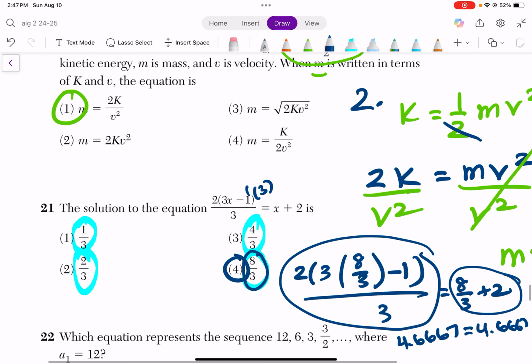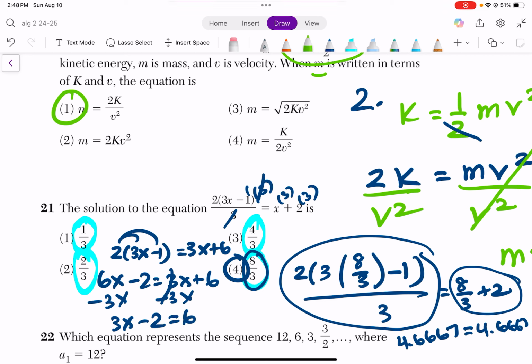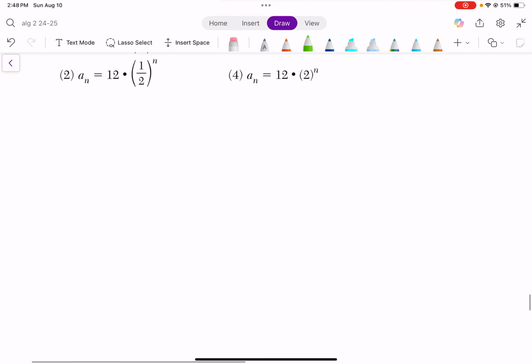You would multiply every single term by 3. This would cancel out. So you would be left with 2, parentheses 3x minus 1. 3 times x is 3x. 3 times 2 is 6. Distribute. 6x minus 2 equals 3x plus 6. Subtract 3x. 3x minus 2 equals 6. Add 2 on both sides. 3x equals 8. Divide by 3. X equals 8 over 3. Okay? So, 2 ways that you can do this. We're going to skip 22.